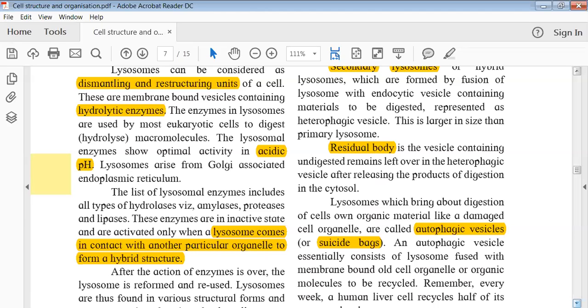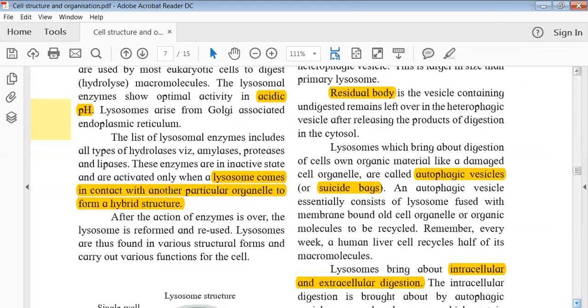Okay. Then the next part is another types of this particular lysosome, but now based on their activity. Okay, so we can say intracellular, extracellular, but before that, I would like to clear some things about the suicide bag. So I think last lecture में ही हमने discuss किया था. Lysosomes are called suicide bags.